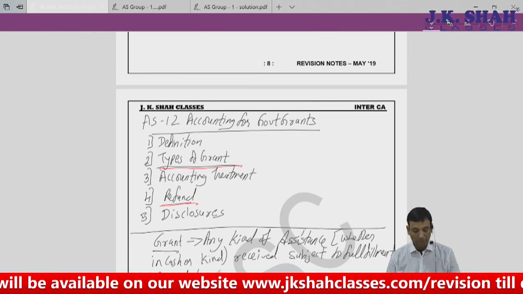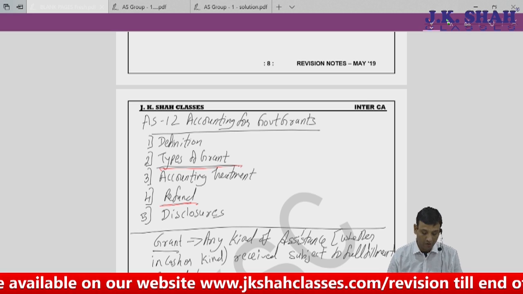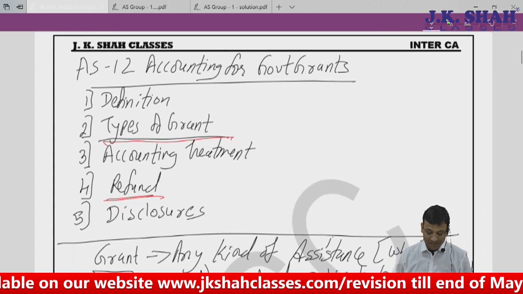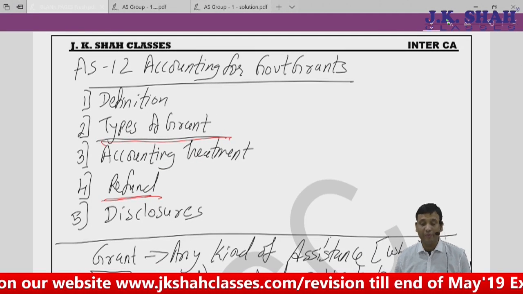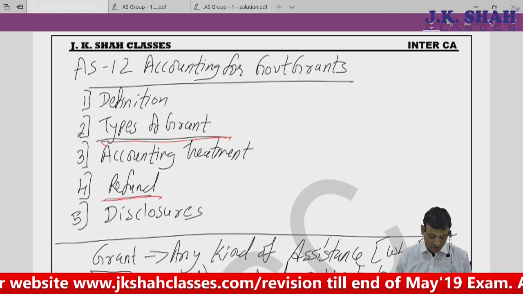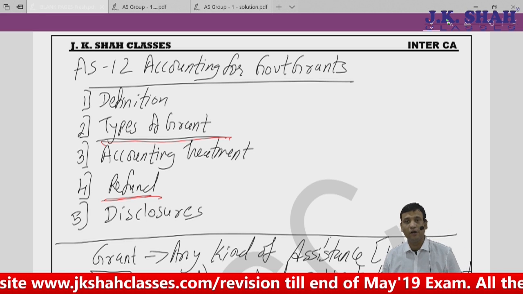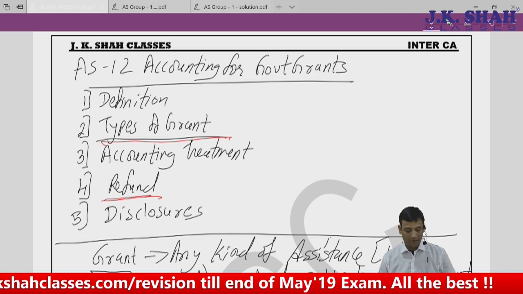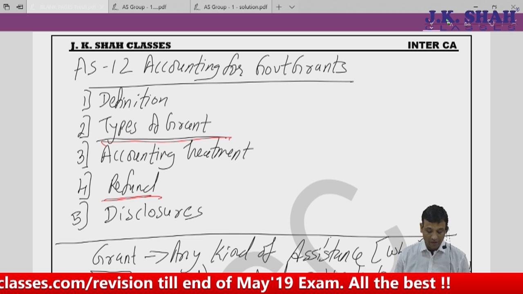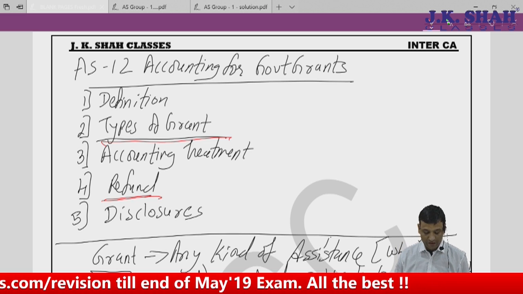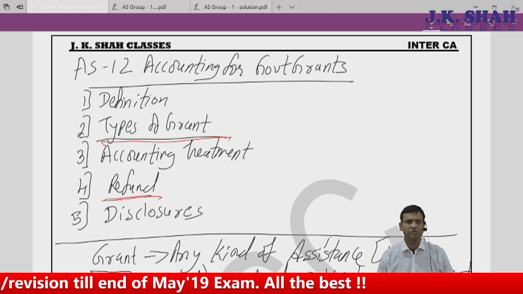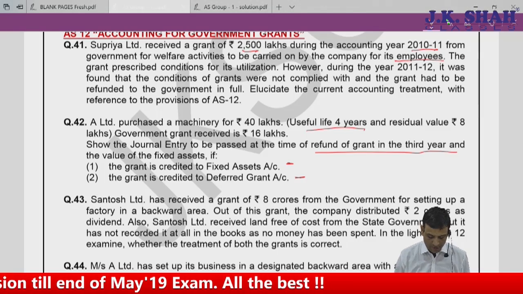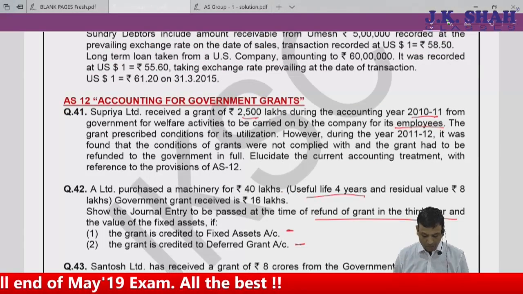Till now, we have completed the revision of accounting standard 12, that is government grants. We talked about the definition, the types of grant, monetary, non-monetary, what is the accounting treatment for receipt of grant, and the last area which was very major, refund, how this refund is to be accounted for. Now let's do some of the problems which are very important for us.